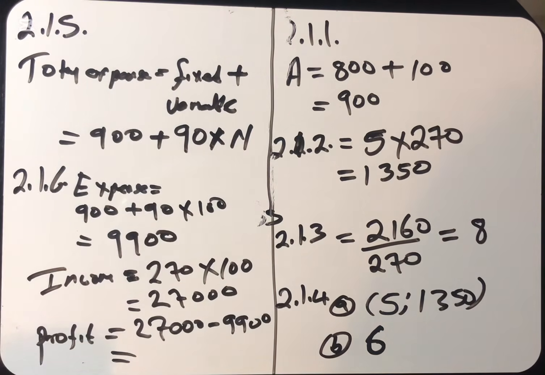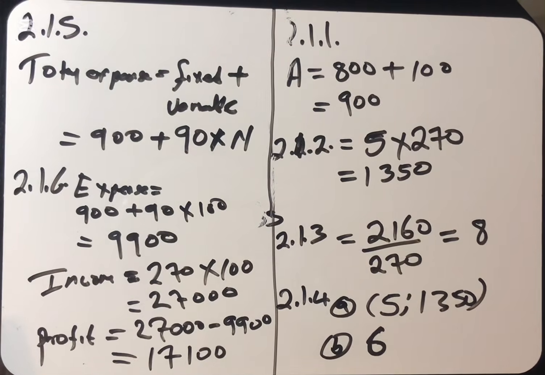So the profit that she made was 17,100 rands. So this is how you should have answered this question. What you need to do, you must first determine the expenses of making 100 belts, and then you also have to determine the income of selling 100 belts. Then you find the difference. You'll be able to find the profit.